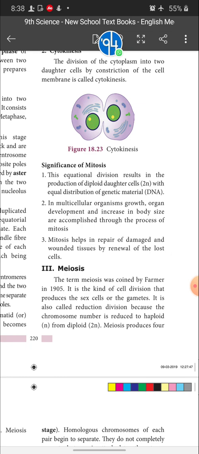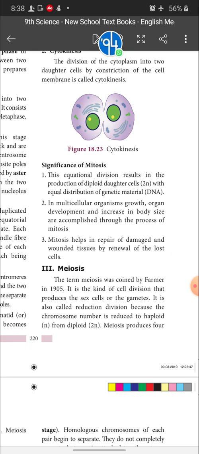Because of mitotic cell division, the number of cells is increased. When the number of cells is increased, the body size and weight also increase. This increased size and weight is called what? Growth. Organ development is also due to mitotic cell division only. So this is another significance of mitosis. Next, in our body many cells are getting damaged then and there for some reason. These damaged cells are repaired by mitosis only. These are the significance of mitotic cell division.